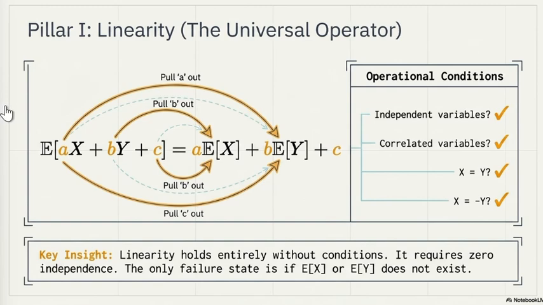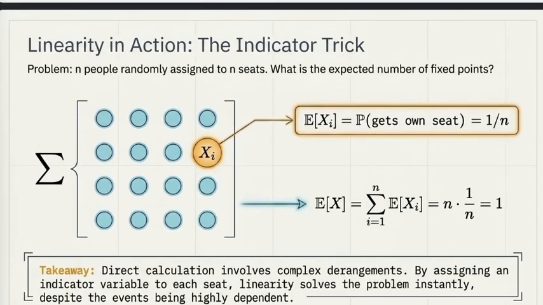Let's see why this property is so useful in a probability problem. Suppose there are n people randomly assigned to n seats. On average, how many people end up sitting in their own seat? Solving this directly is surprisingly difficult because the events are dependent. So instead we define an indicator variable. It equals 1 if person i gets the correct seat, and otherwise it's 0. The expected value of each indicator is simply the probability of that event, which is 1/n. Now the final equation.